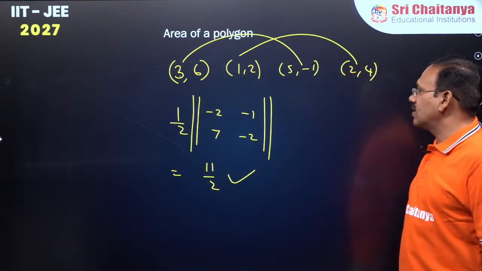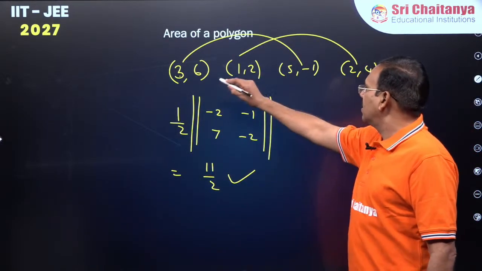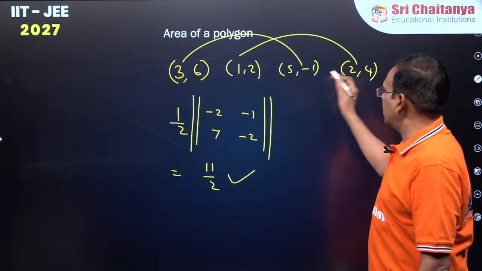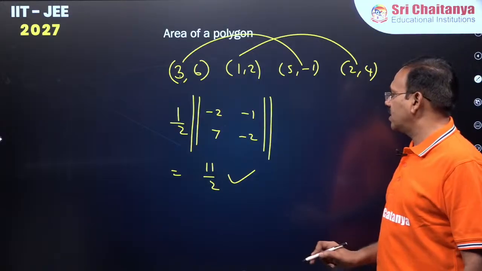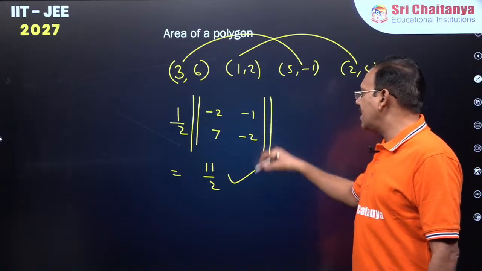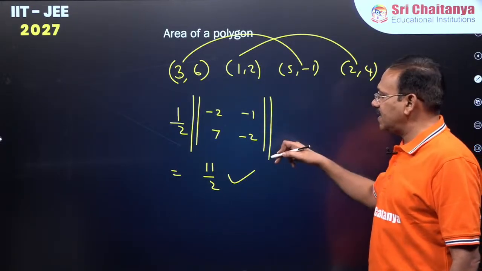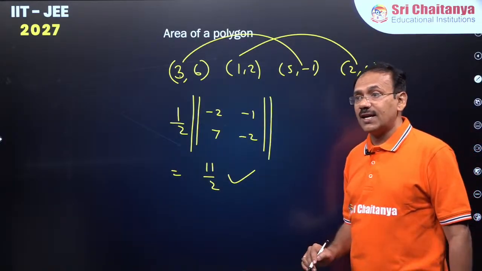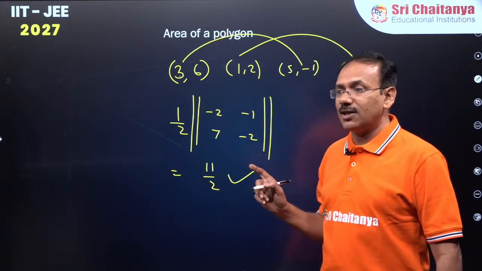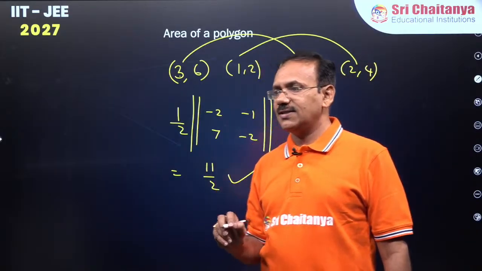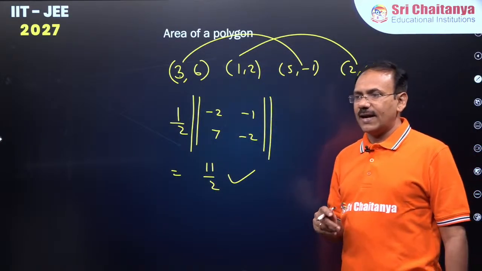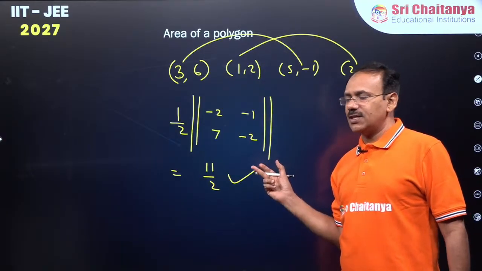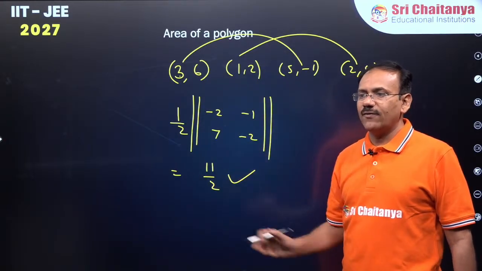Check your answer once. 1 minus 3, 3 minus 5 minus 2, 6 plus 1, 7. 1 minus 2 minus 1, 2 minus 4 minus 2. Half modulus, AD is 4, BC is 7. 4 plus 7, 11. 11 by 2 is the right answer. Is it not a quick method to find the area of the quadrilateral, guys? Clear? Previous question model itself, this is the area of the quadrilateral, you can find it like this.